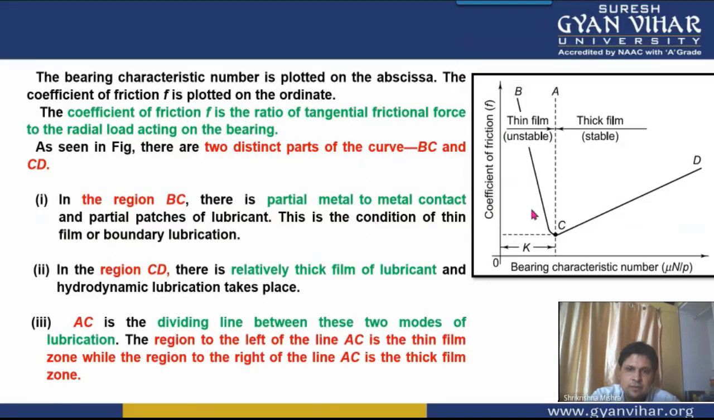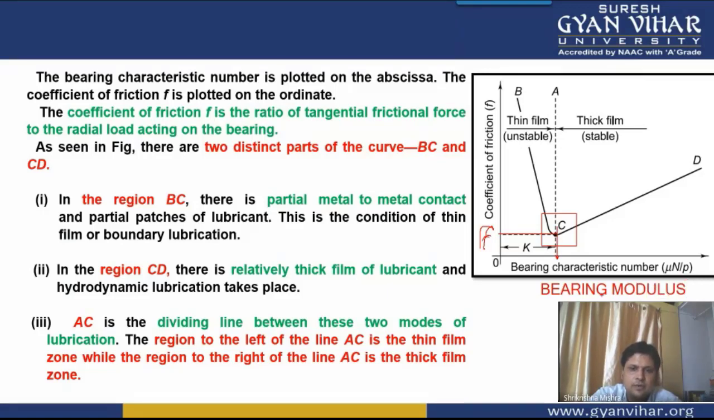This is the value of the bearing characteristic number corresponding to this minimum value of coefficient of friction. See, in this whole graph the minimum value you are getting at C, and corresponding to this minimum value of friction, the value of bearing characteristic number is known as your bearing modulus.